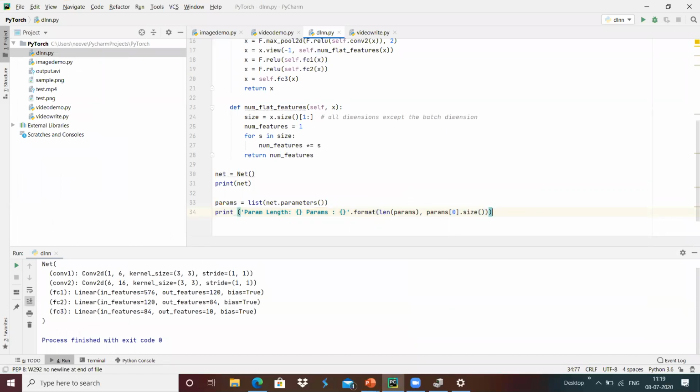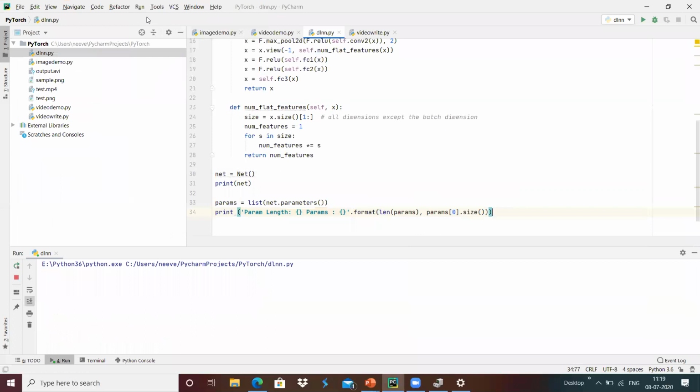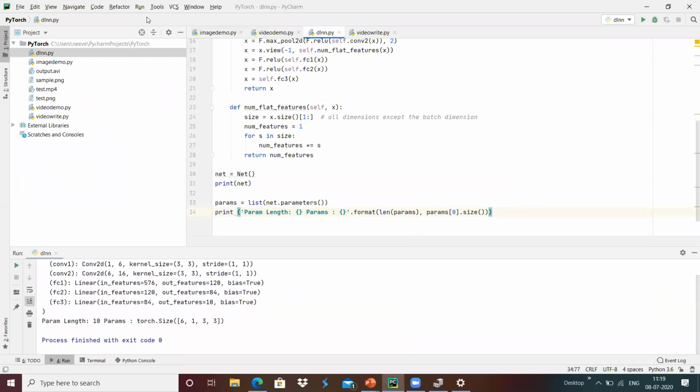Maybe we can try to print the network parameters and we will get the outputs.